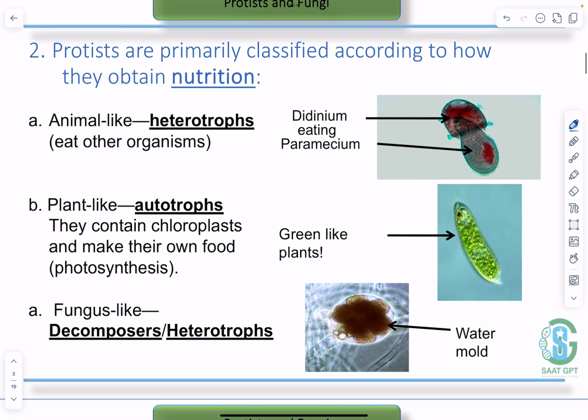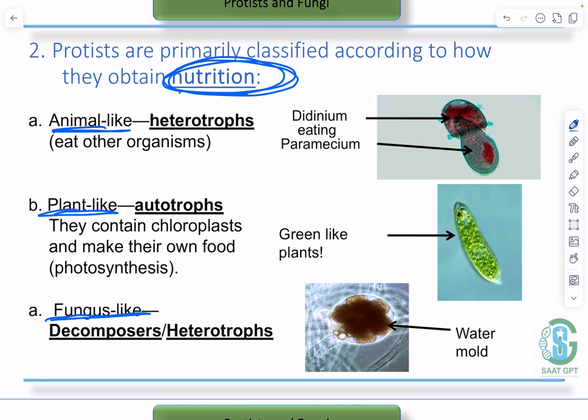All right, the protists are primarily classified according to nutrition. How do they obtain their food? So now the first classification is how they obtain their food. I have three groups according to nutrition: animal-like, plant-like, and fungus-like. Animal-like means they are not animals, but they have some features from animals. And the same goes for plant-like and fungus-like.